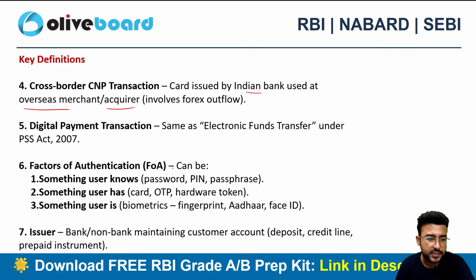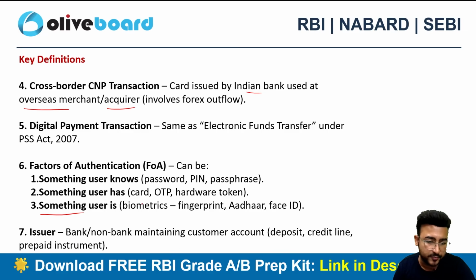Right? Now, factors of authentication. Factors of authentication can be something the user knows, that is the ID, password, PIN number. Something the user has, it can be an OTP. There are hardware tokens as well, if you guys know about hardware tokens, right? You just need to insert a hardware device and the transaction will be authenticated. It works like, you can take the example of a digital signature. If I want to authenticate a document, I'll insert a pen drive which has my DSC, digital signature certificate, and the document will be authenticated.